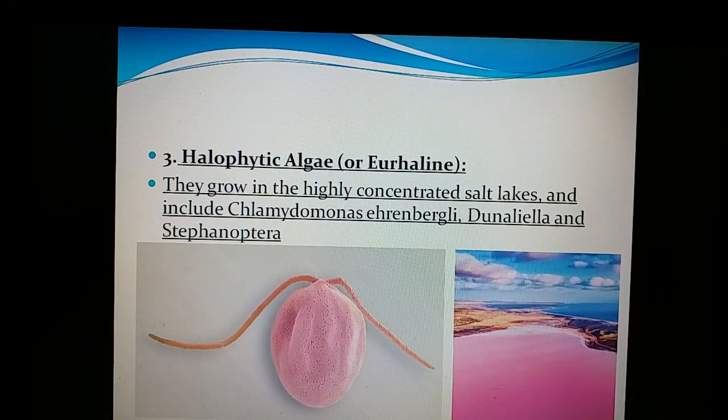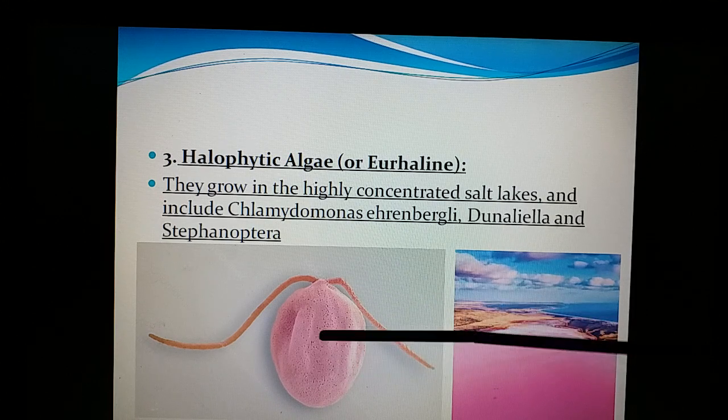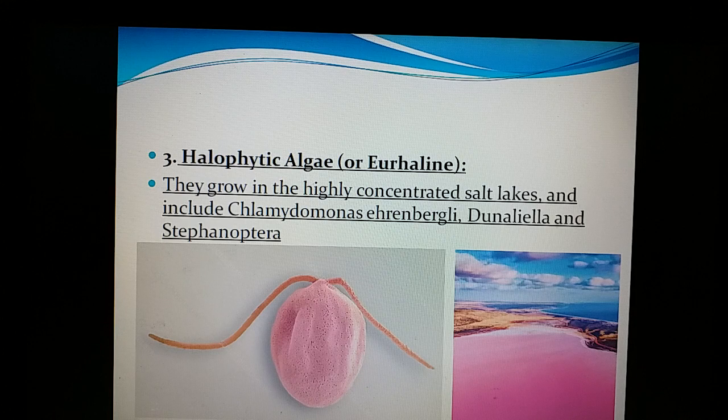And they are sometimes halophytes, that is Chlamydomonas ehrenbergii and Dunaliella. They grow in salt lake conditions, and the pinkish color appearance is because of this member growing in that pond. So that is a halophytic nature.